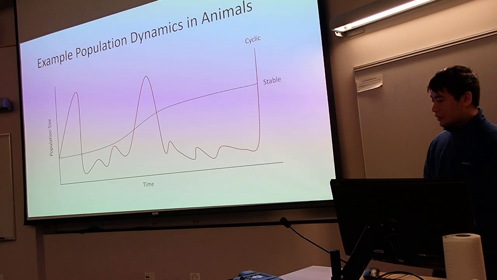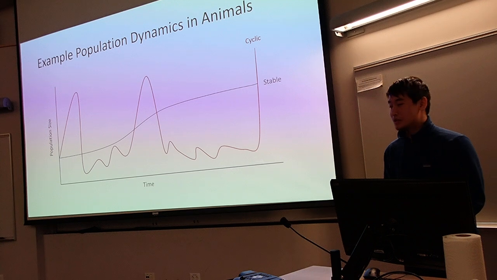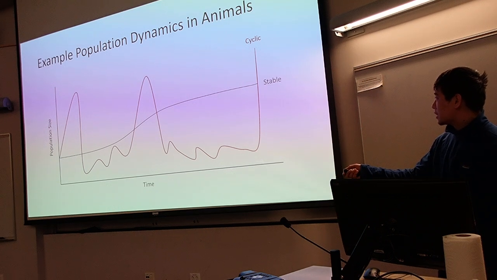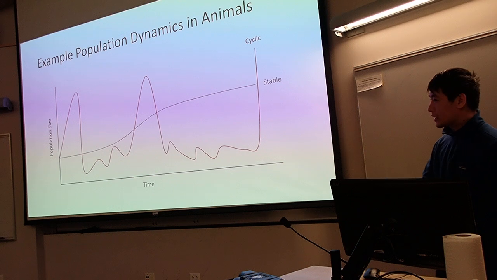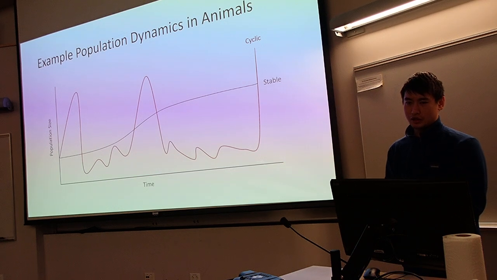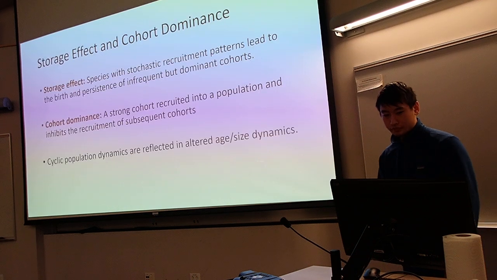There are a number of different ways you can interpret what exactly we are seeing when we say cyclic population dynamic. But in this instance and in this model, I'm looking at periods where population size spikes and then has a long period of low growth, if not decline, before spiking again. And the important part is that these rapid increases in population occur at consistent time intervals.